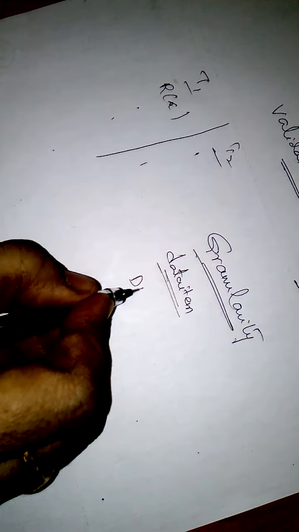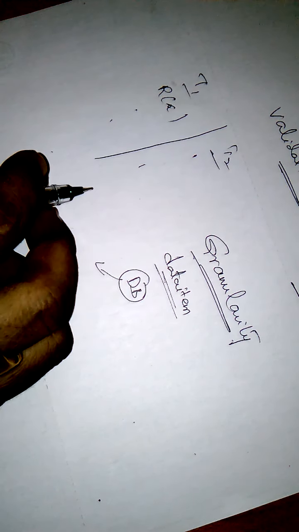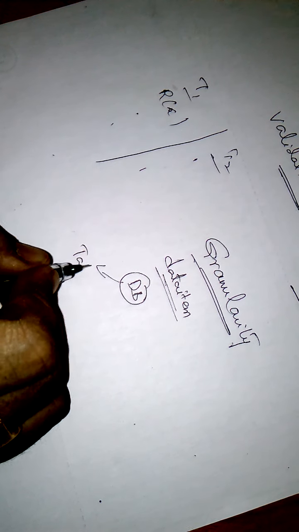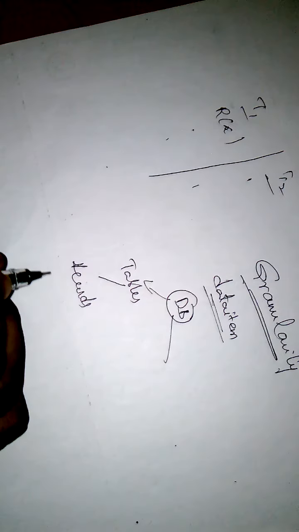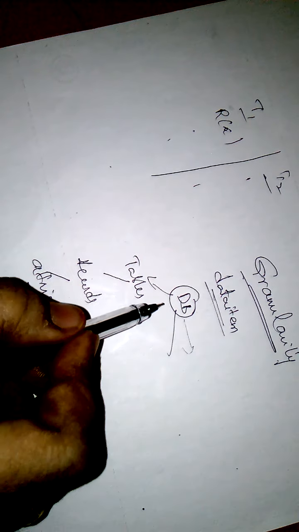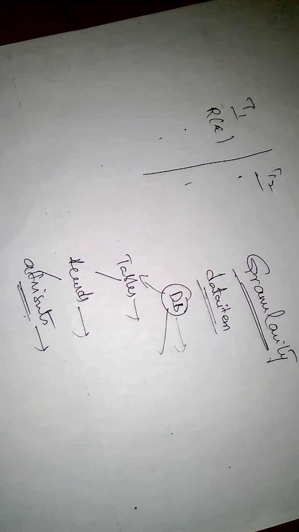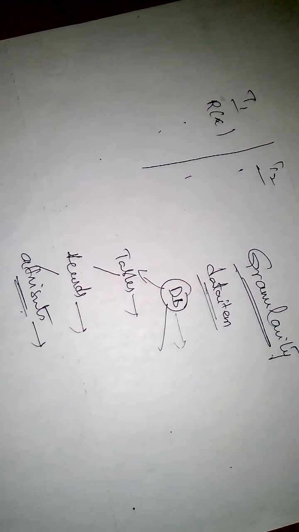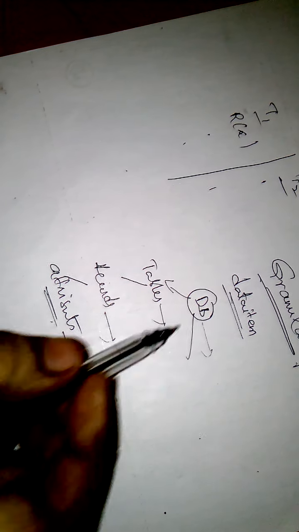The size of data item may be a database, where we can have tables, and in tables we can have records, and in records we can have attributes. Attributes, the data items, are fields. So whether we are locking our database, or some tables in the database, or a few records, or attributes in a record, that is to be decided. That is called granularity.